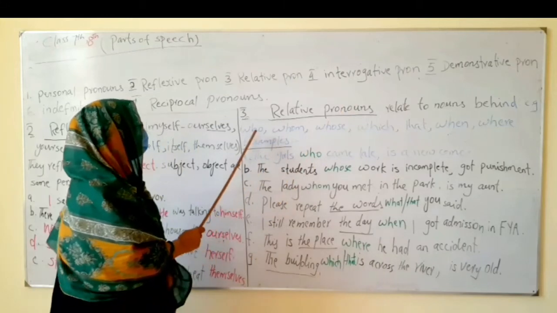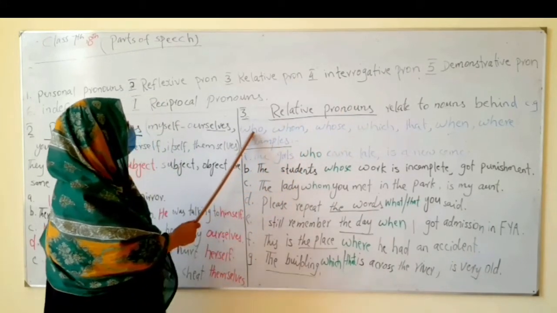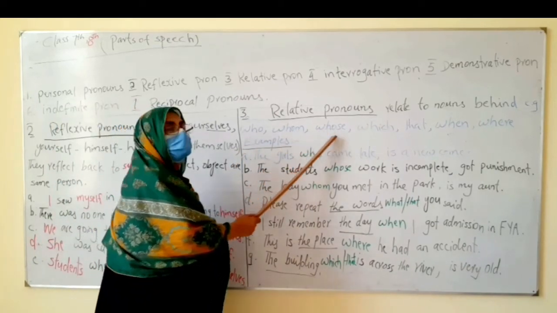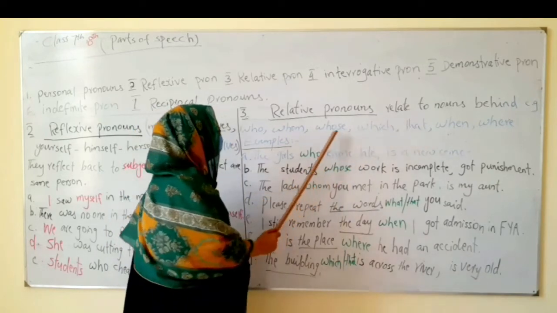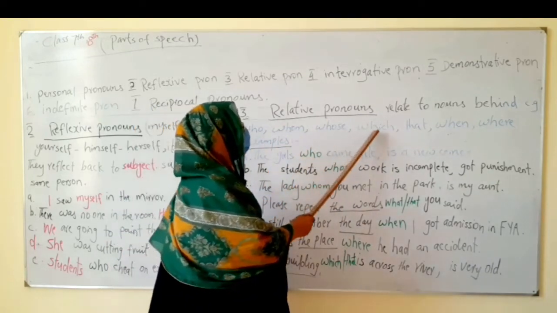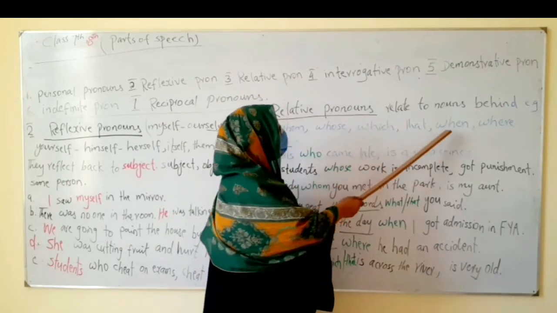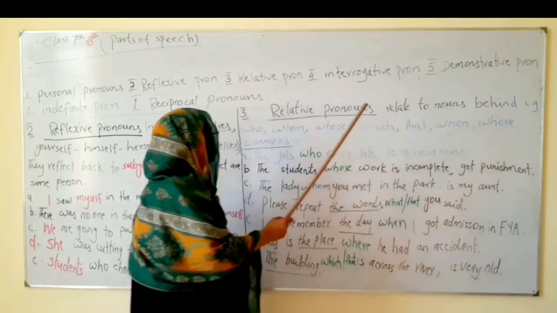For example, who, whom, whose. Now who is subject, whom is object, whose is possessive. These 3 are used for persons, which and that are used for things, when for time, where for place.